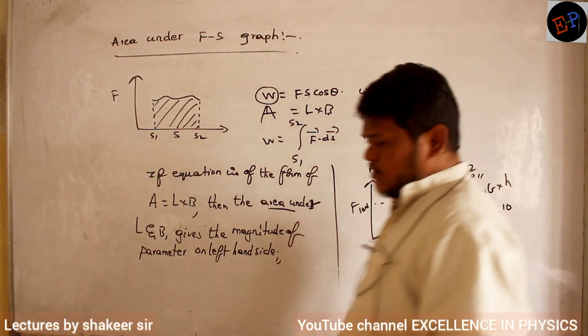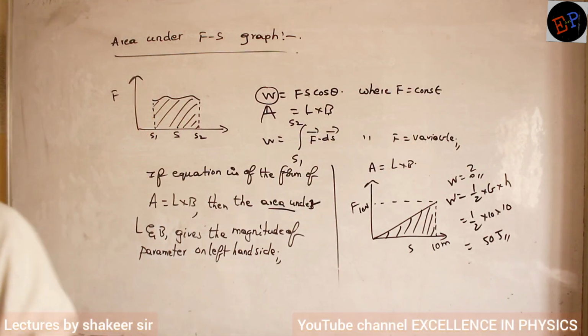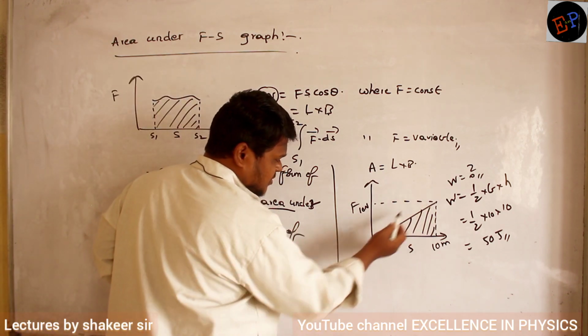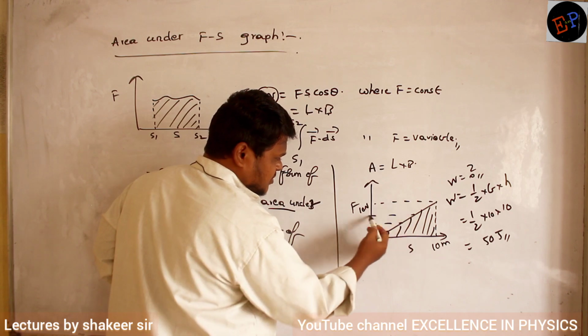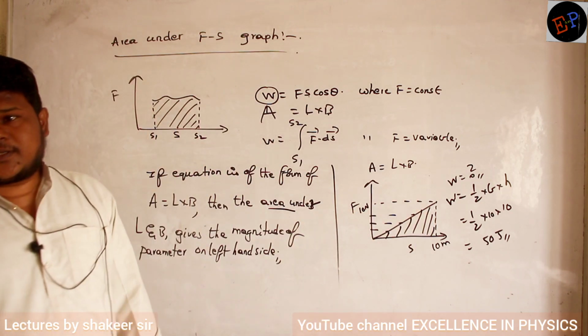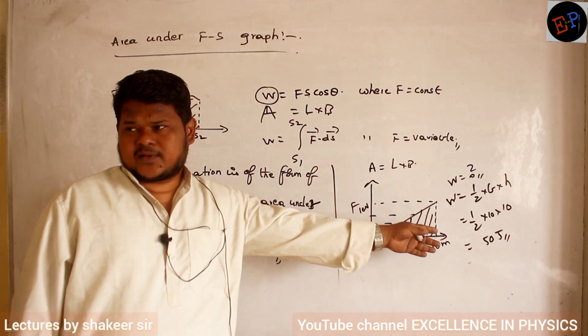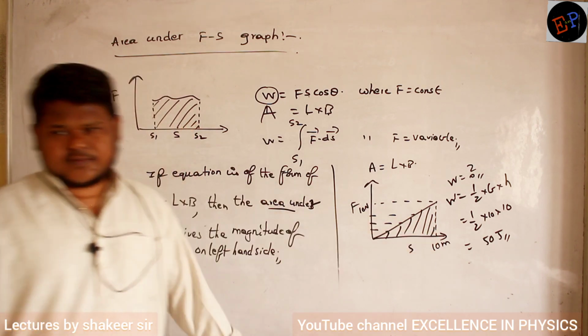Now is it a variable force or a constant force? Variable force. Force is changing continuously. The magnitude of force is changing continuously. So definitely this is an example of a variable force. But if a graph is given, definitely you can just find out the area under the graph. That's it. Fine.